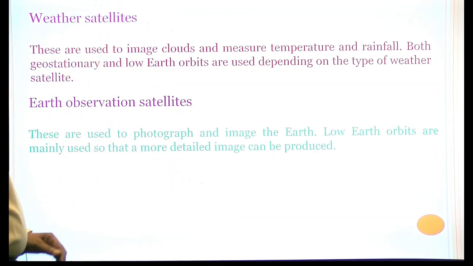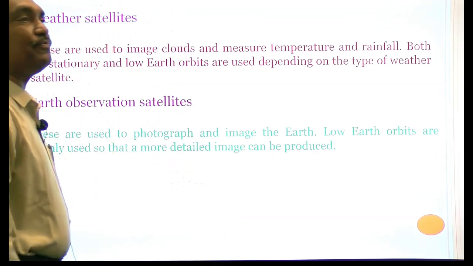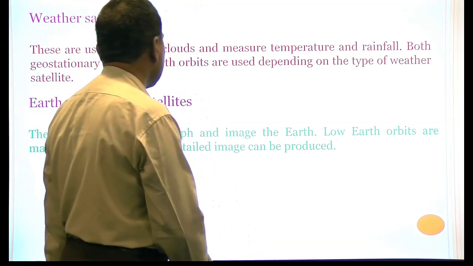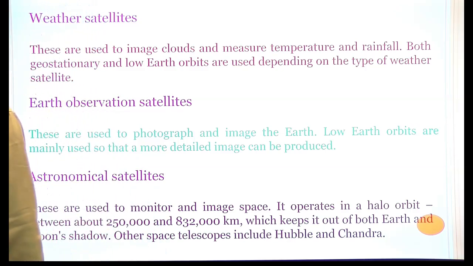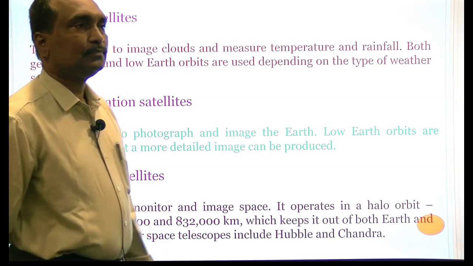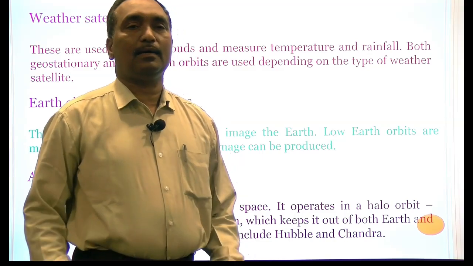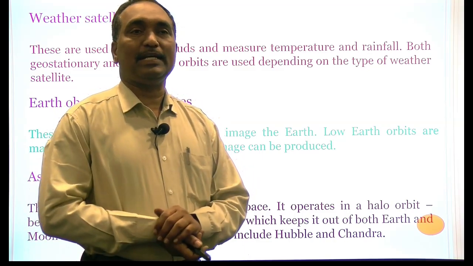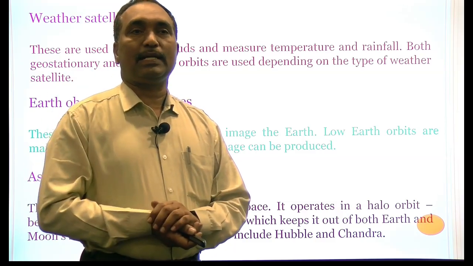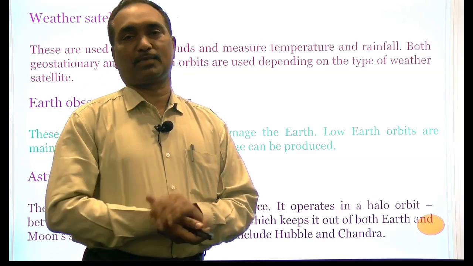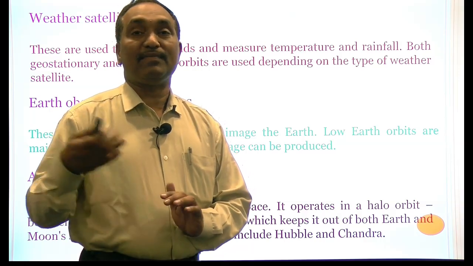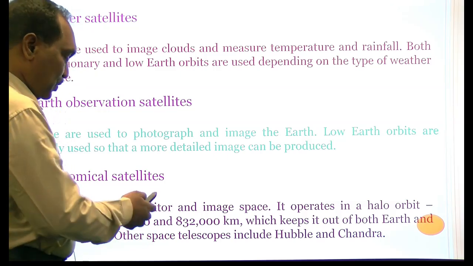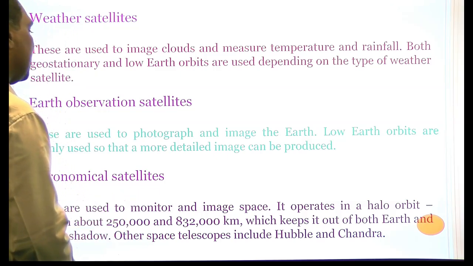The next one is Earth observation satellites. It means taking photographs; these satellites are used to take photographs. And the last one is astronomical satellites. They are used to study the Earth, and not only that, to study space, the different planets, the different solar systems, and the Milky Way galaxy. So astronomical satellites are used to study all these things.